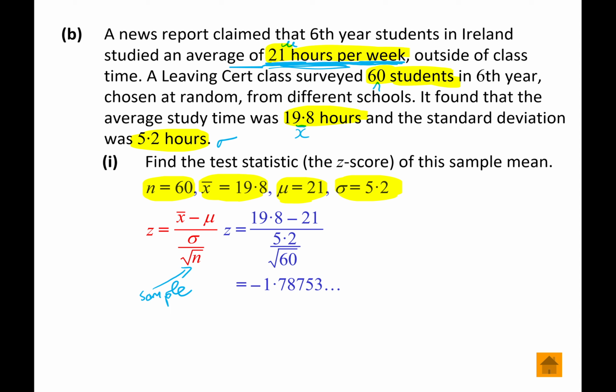minus 1.78753. We would know straight away that this value is here somewhere, minus 1.79, say, and it hasn't reached the critical value of minus 1.96, so we're not in the critical region. So we know even at this point that we're going to fail to reject the null hypothesis, the null hypothesis being that the average time spent is still 21 hours. However, we'll go through the procedure.